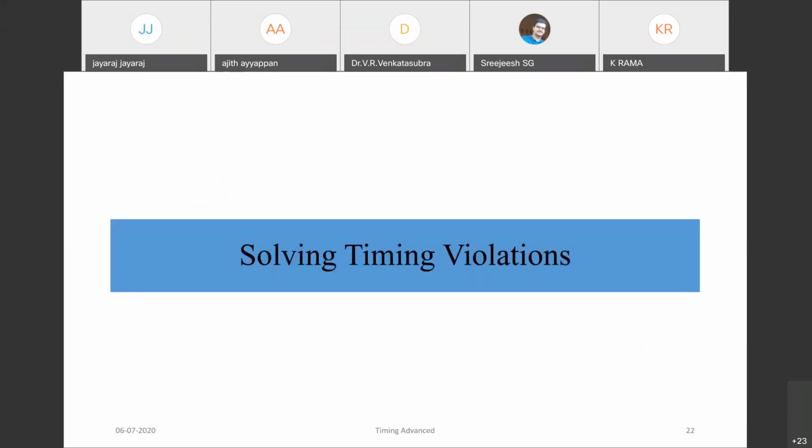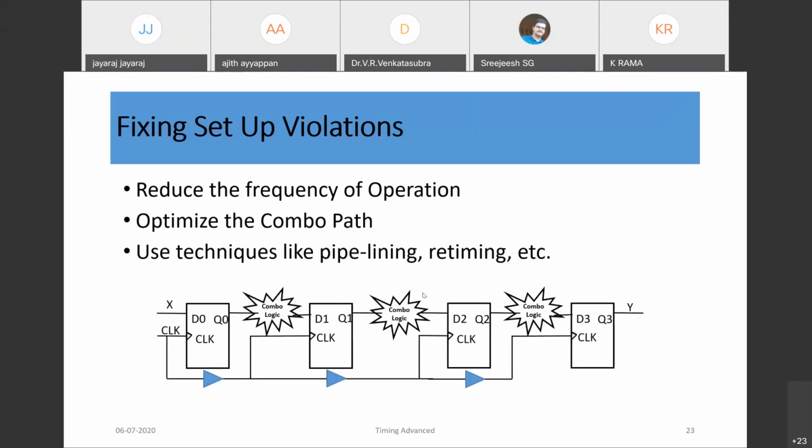So now coming to solving, let's discuss a few techniques to solve timing violations at the circuit level. For setup violations, of course, we can reduce the frequency if performance is not a concern.